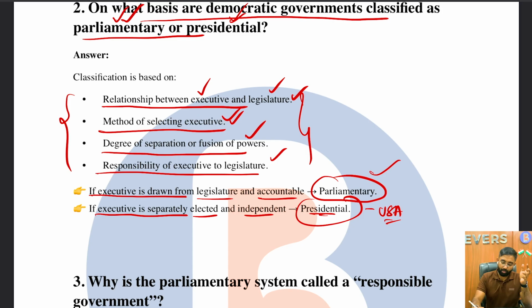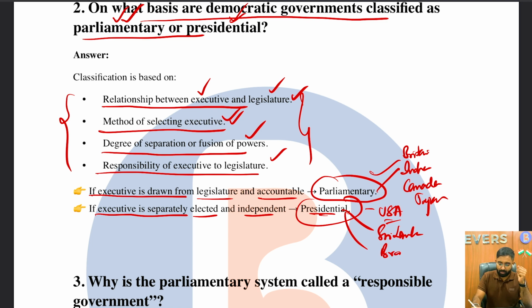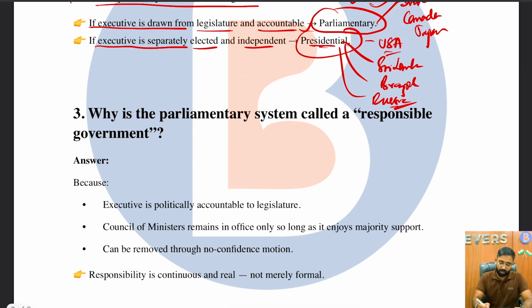And very important, you have to keep in mind some of the important countries which follow the parliamentary system of government and which follow the presidential system of government. For the parliamentary system of government, you have Britain and India. Some of the important examples are Canada and Japan. With respect to the presidential system of government, we have the USA, Sri Lanka, Brazil, and also Russia. So these are some of the important examples with respect to the parliamentary form and the presidential form of government. Next question: why is the parliamentary system called a responsible government?